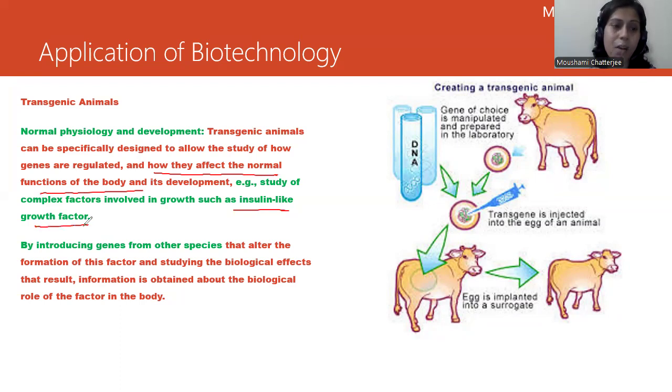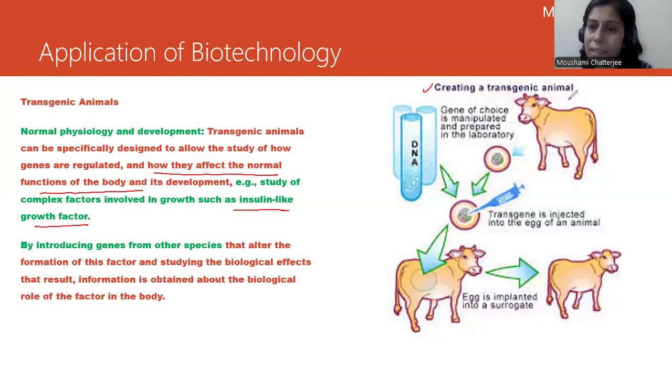All right. Now, we also need to understand one more point here. By introducing a gene from other species that alters the formation of this factor, we can study the biological effects that result. So we have to understand how these genes are able to express themselves. We have to understand bit by bit how in every stage they are bringing about changes. For example, I have quoted one example here of creating a transgenic animal.